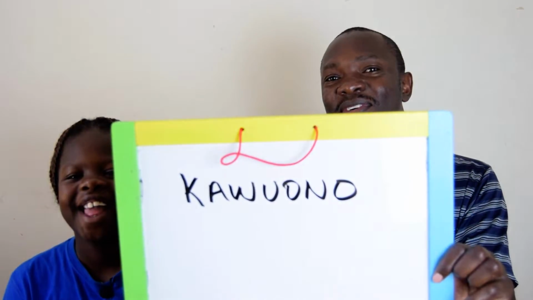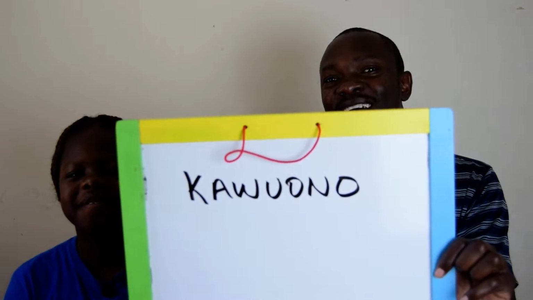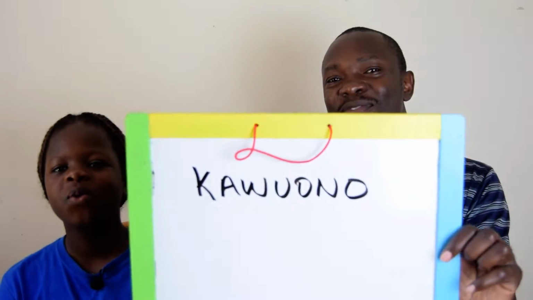Kawuono. So kawuono is today. Let's translate a sentence that has today. We went to the market today. We shall go to the market.